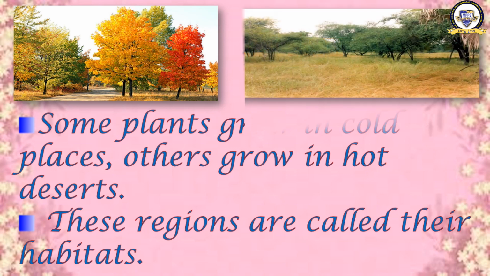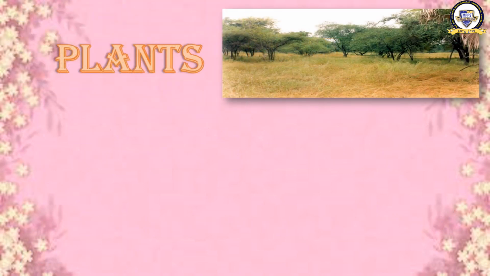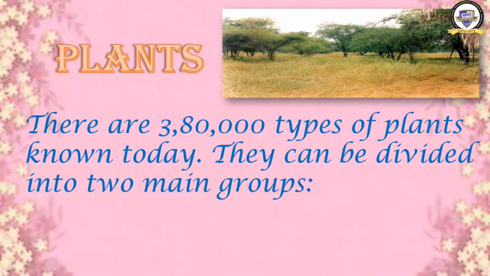So moving to learn more about the plants. Now in this picture you can see another type of plants which are grown in certain area. You can understand that these are the trees which grow in the area which receive very less rainfall. That is why these plants are like this. Okay, so now let us learn about some more facts about the plants. There are 3,80,000 types of plants known today. These many types of plants are known today. How many?